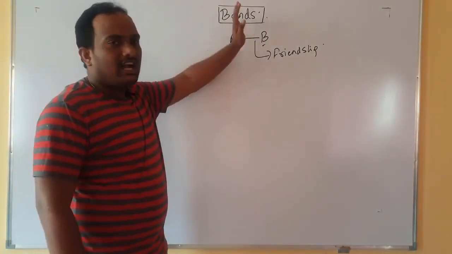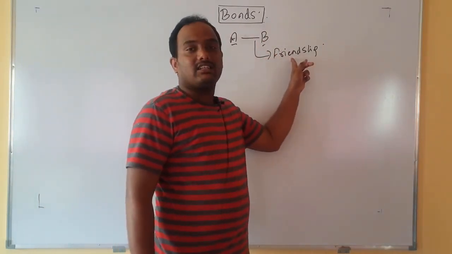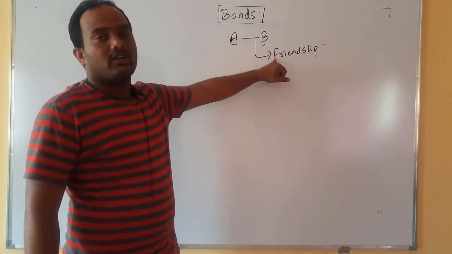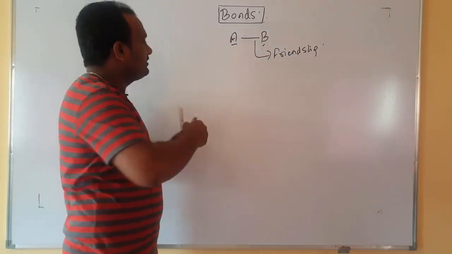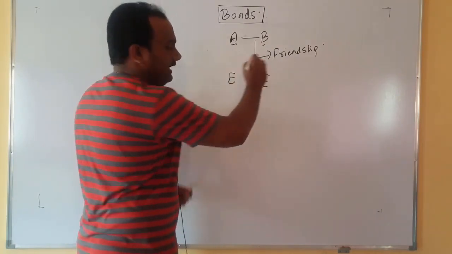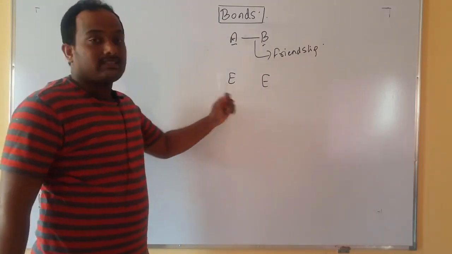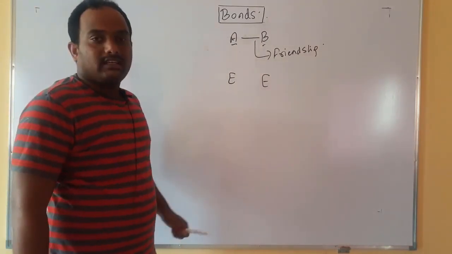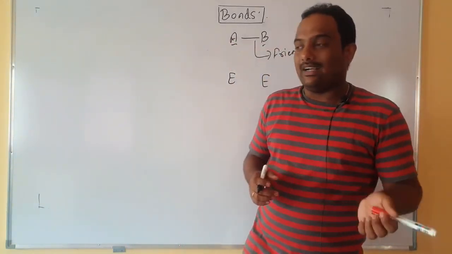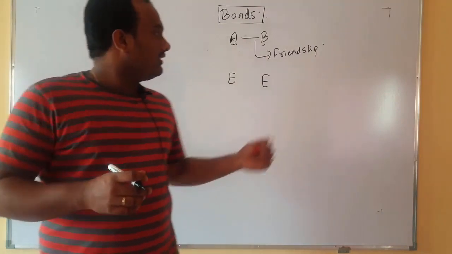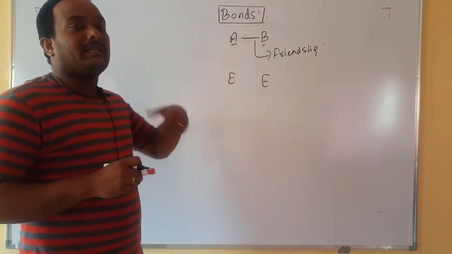Two friends start sharing their thoughts, they start sharing their stories. Ultimately, there exists a relation, which we call what? Friendship. Same thing with elements also. Let us assume there are elements E and E, right? Before entering into a chemical bond, they have to share something. Like humans, elements are not provided with money, stories, or artificial assets. Then what can an element share, donate, or accept?